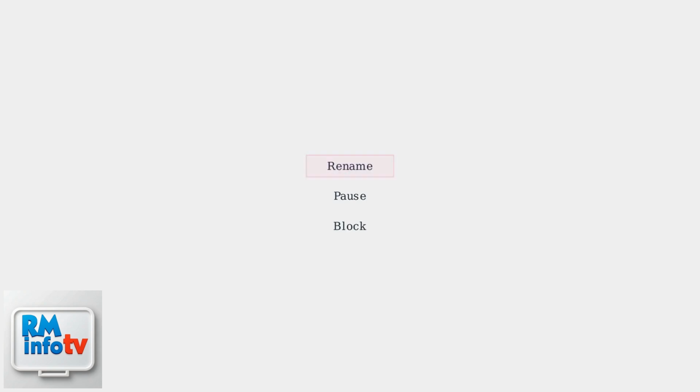Renaming a device is straightforward. Simply enter a new name and save. Pausing a device will immediately halt its internet access, and you can unpause it at any time. Blocking a device will prevent it from connecting to your network until you unblock it. This is particularly useful if you suspect a device has been compromised.